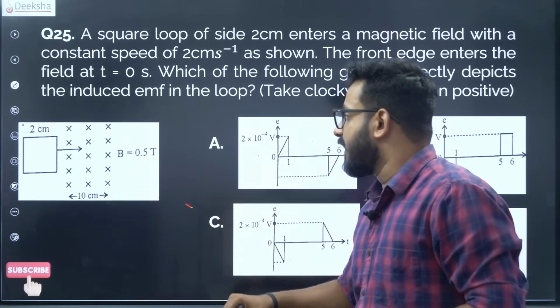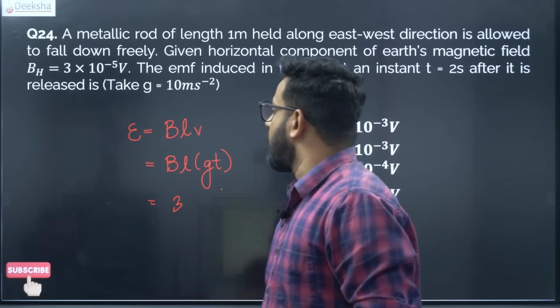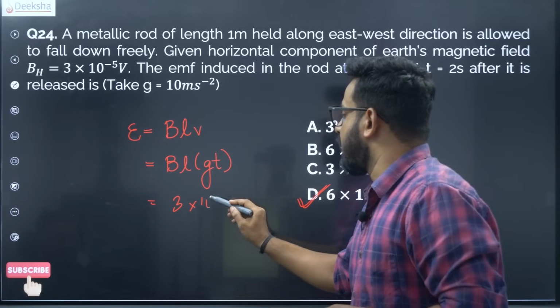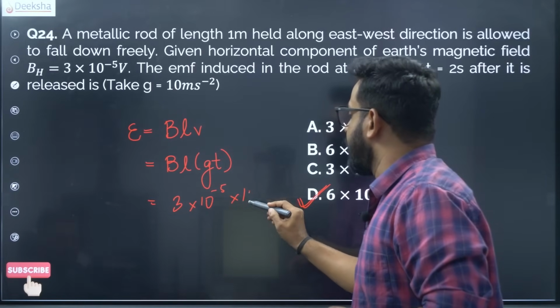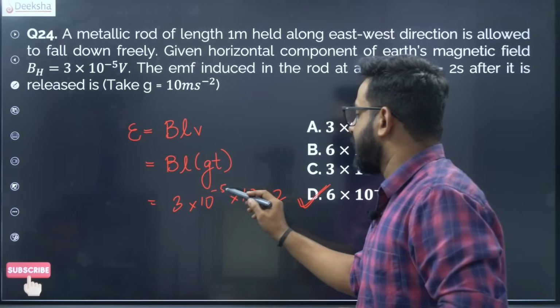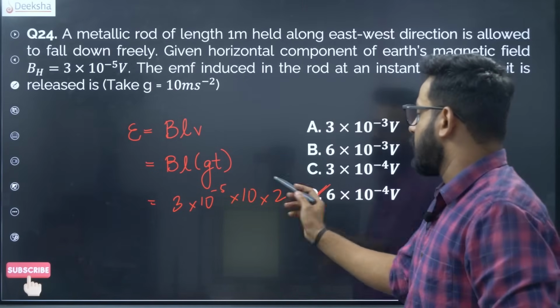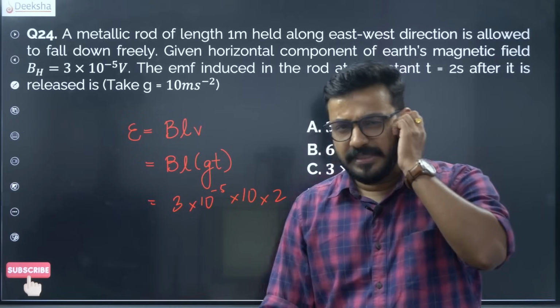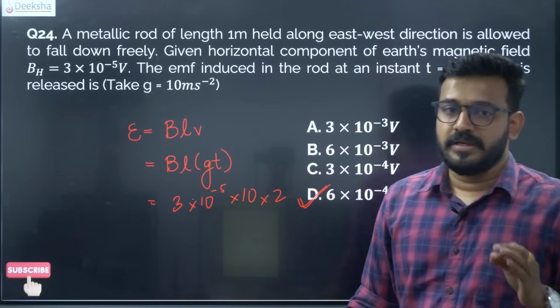So you can easily get it right. 3 into 10 to the power 5 minus 5 into 10 into 2. So this 10 will cancel 1 negative, it will become minus 4 and 6. Alright, very simple. Motional EMF is very, very easy.